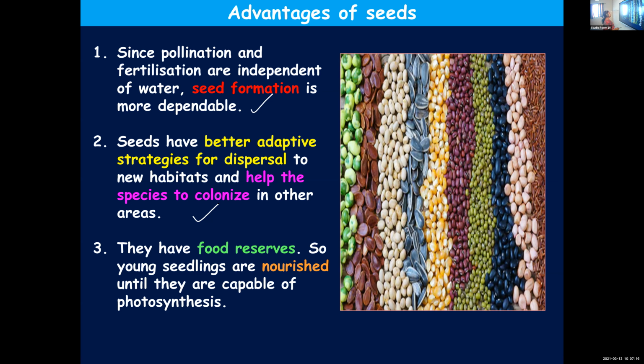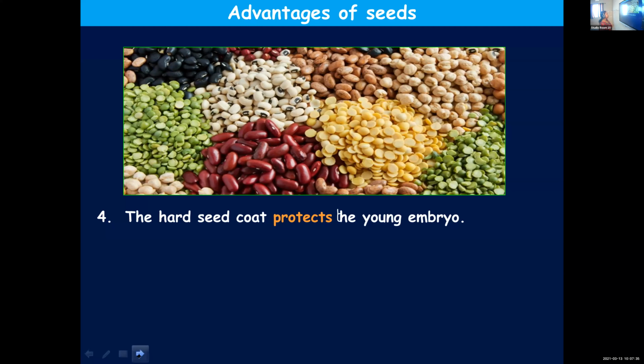And third point, seeds contain stored food, and this enables the young seedlings to get nourishment until they are capable of carrying out photosynthesis. Then the young embryo inside the seed is protected by its hard seed coat.